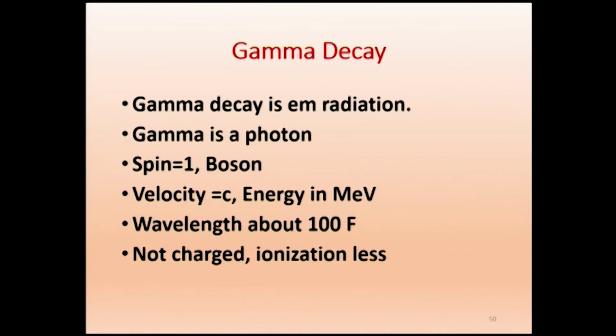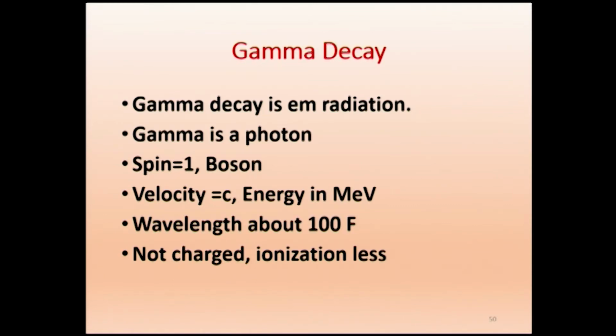Since this is a spin 1 particle, it obeys Bose-Einstein statistics and is conventionally called a boson. Because it is a quantum of light, it moves with the velocity of light, c, namely 3 into 10 power 8 meter per second.